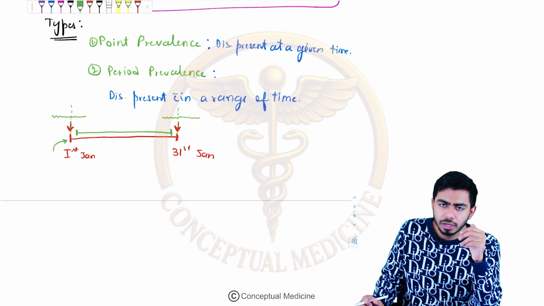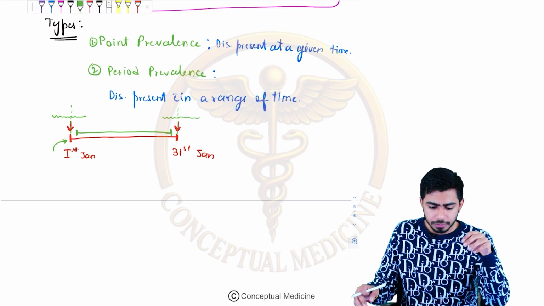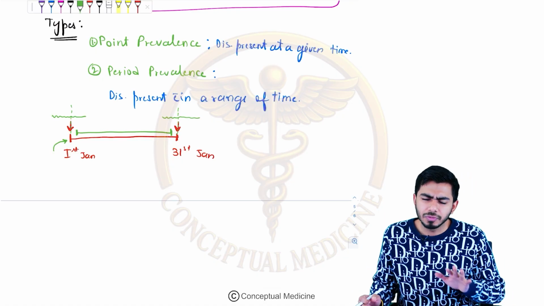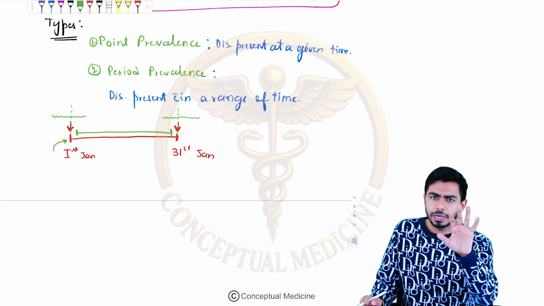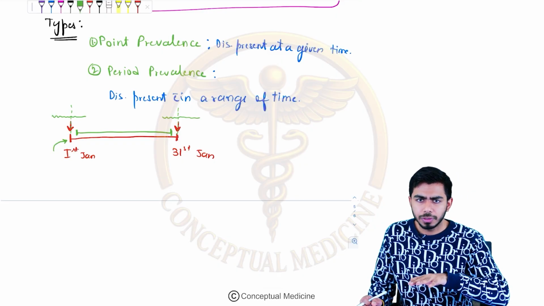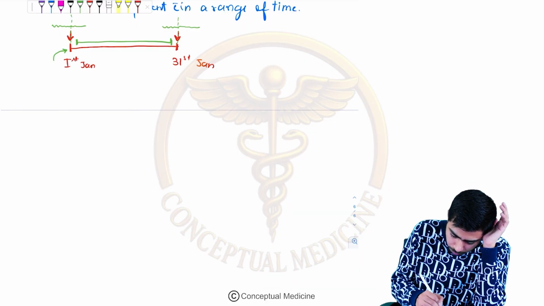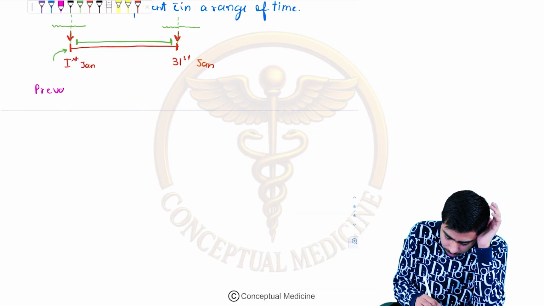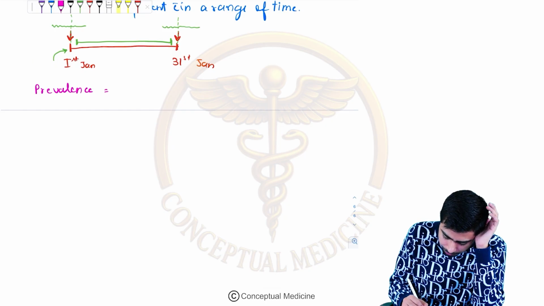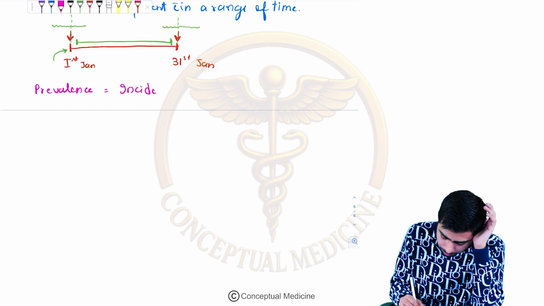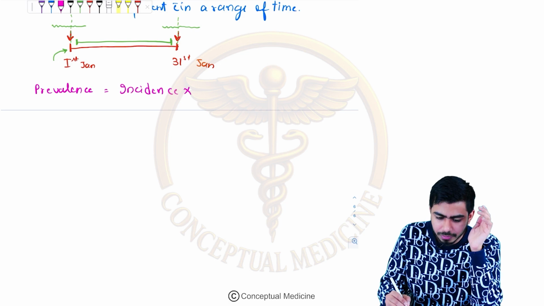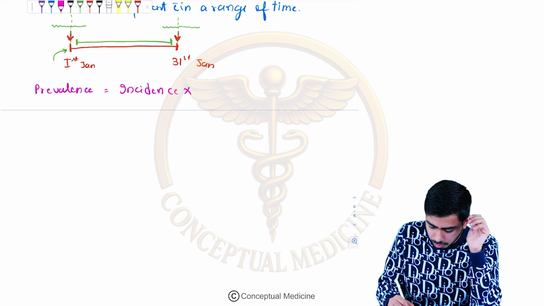Now I'm moving further, and now I'll be talking about the measures of mortality. But before that, one more formula. I have talked about the incidence and the prevalence. One more formula of the prevalence, because sometimes they might ask you this. So prevalence equals incidence multiplied by time duration, or you can say mean duration.